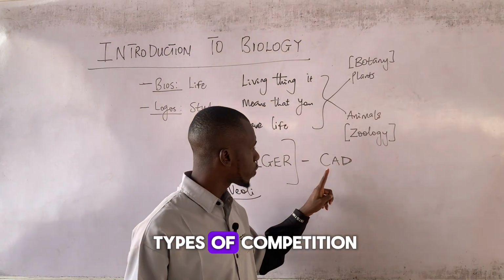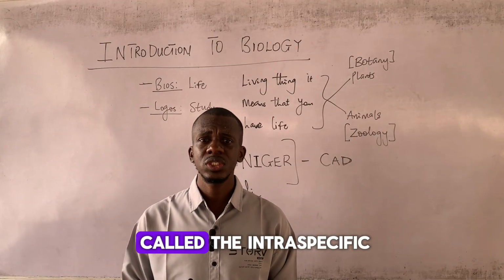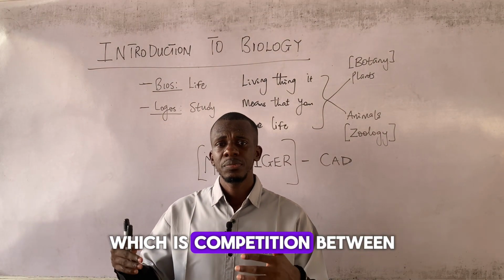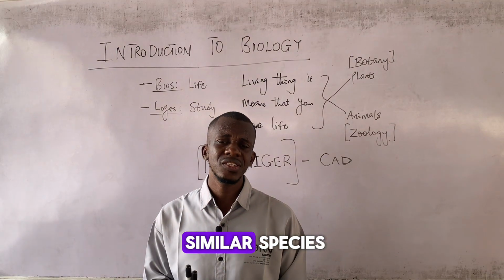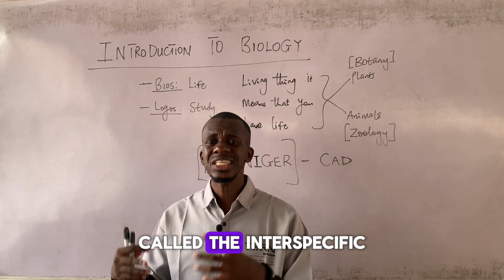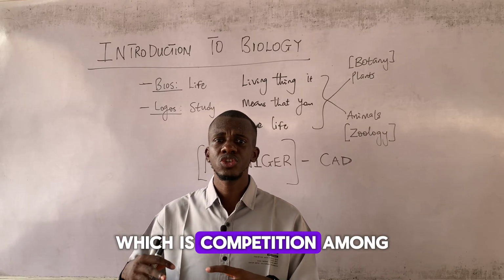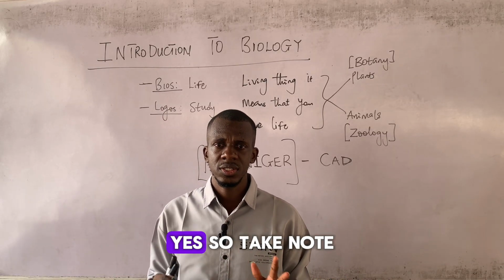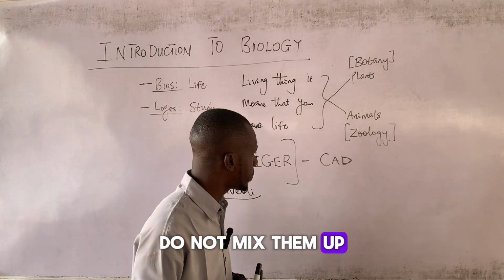Now, there are two types of competition. We have what is called the intraspecific, which is competition between similar species, and we have what is called the interspecific, which is competition among dissimilar species. So take note, do not mix them up.